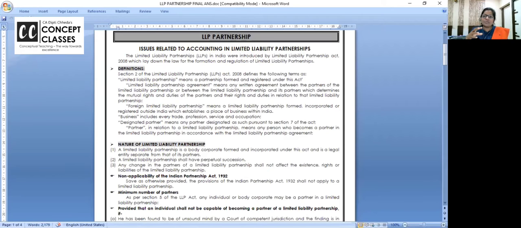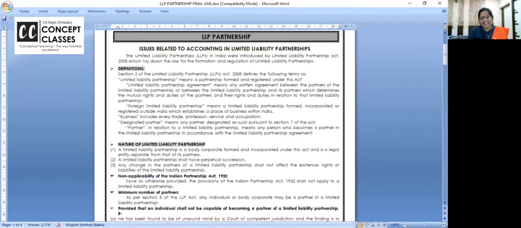And I have seen students telling me, ma'am, advanced accounting paper went well, we have covered everything, but I missed out on this theory question. So let us cover it up, and once we cover it, just see what type of questions are asked in the last few exams. I would discuss that also. And 5 marks are yours.